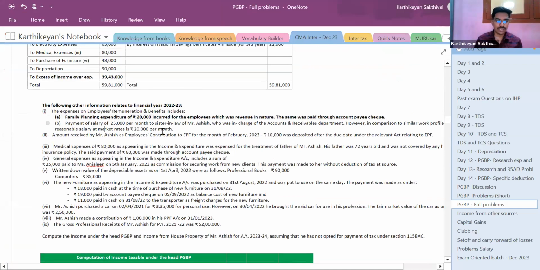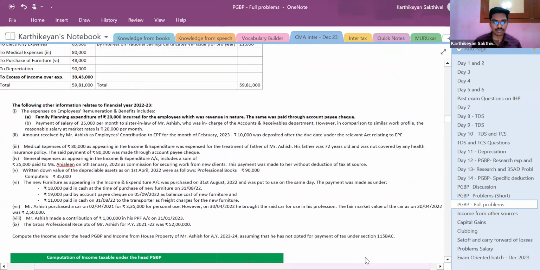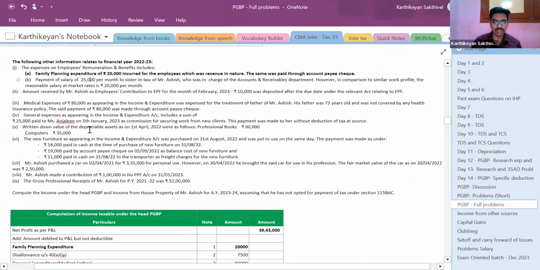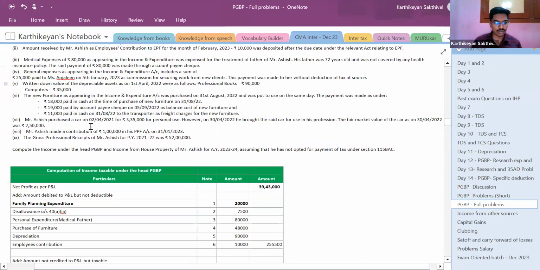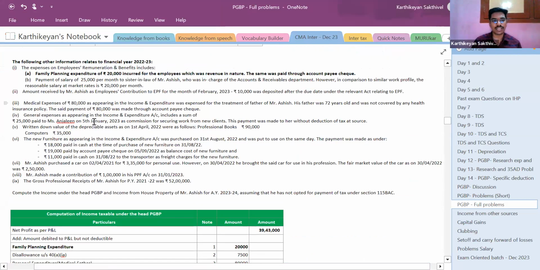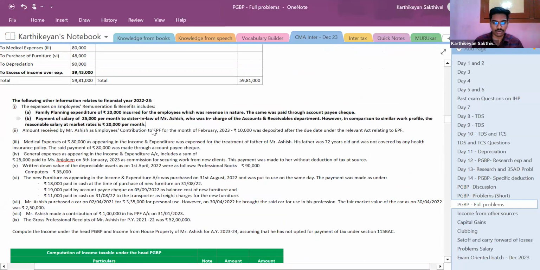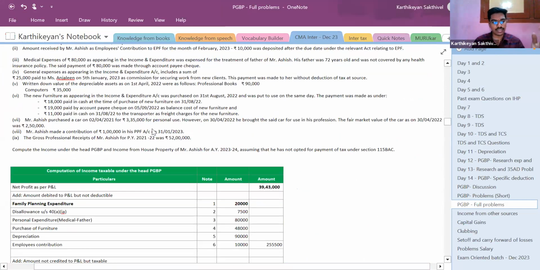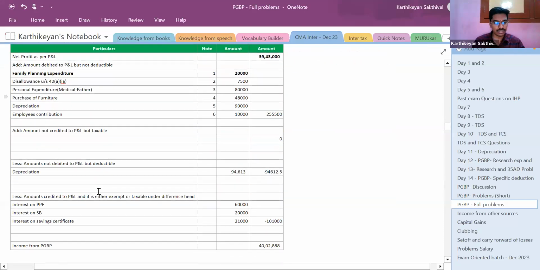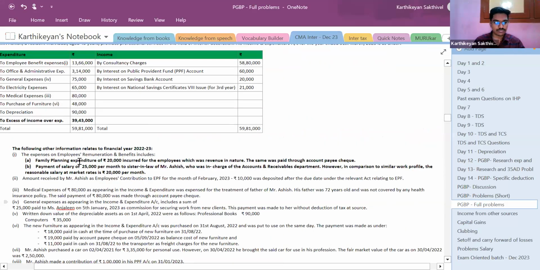Number 2, payment of salary of 25,000 per month to the sister-in-law of Mr. Ashish, who was in charge of the accounts receivable department. However, in comparison to a similar work profile, the reasonable salary is 20,000 per month. So there is a point whether we need to disallow 5,000 per month. But one point we can take is that it applies if it is excessive in the opinion of the assessing officer. That is the reason it has not been specifically allowed or disallowed here, right?